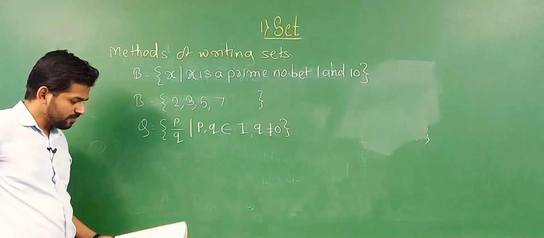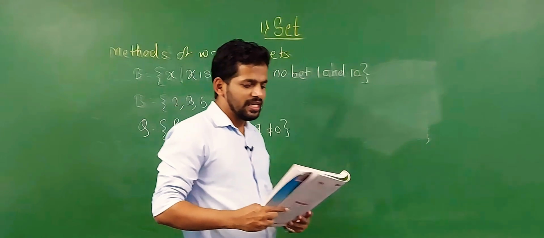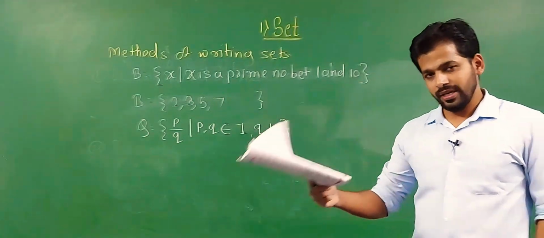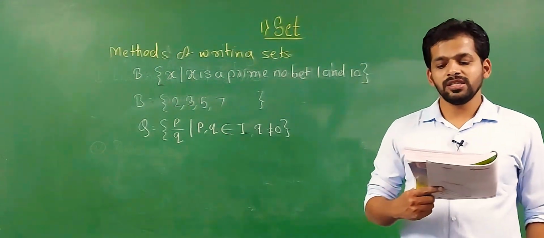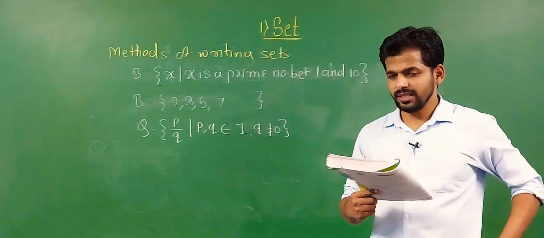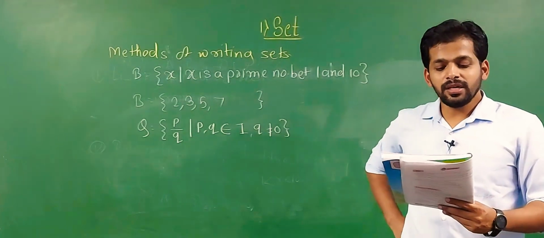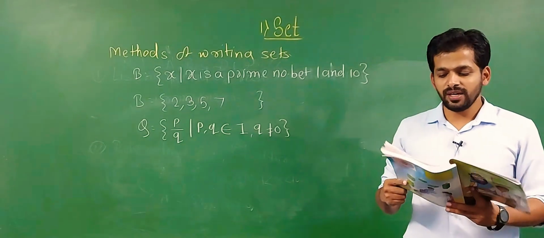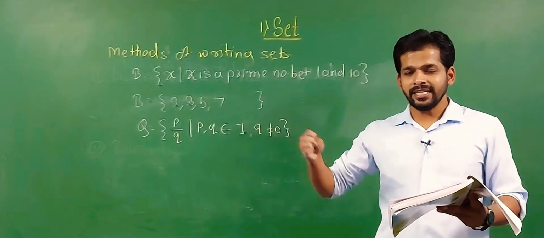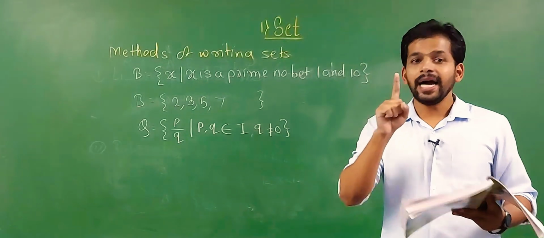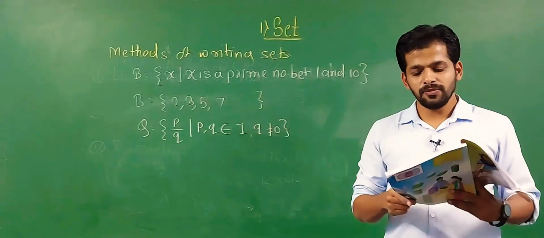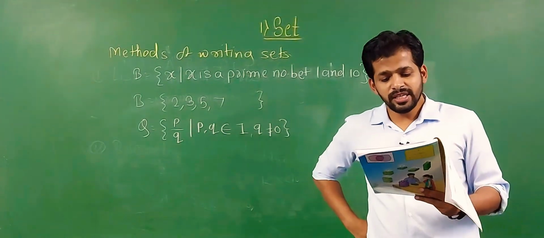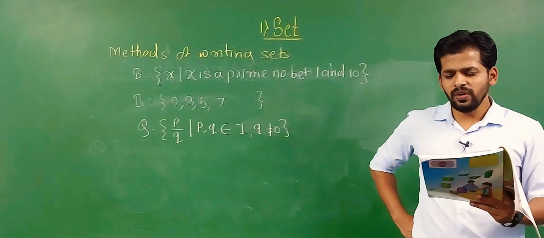Let's see the next example. Some rules are given: rule method or set builder form, and on the right side in the textbook, listing method or roster method. Let's see the first example orally. Set A is the set of x such that x is a letter of the word DIVISION. So we write the letters of DIVISION separately: D as it is, I comes 2 times, in your textbook I comes 3 times, but we write it only a single time. Then V, then S, then O and N.